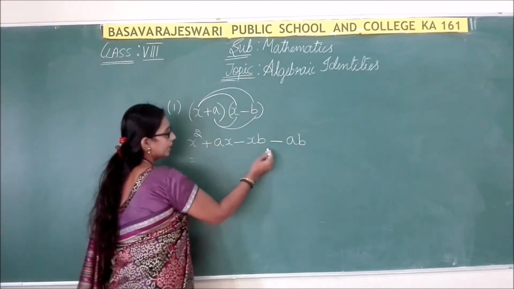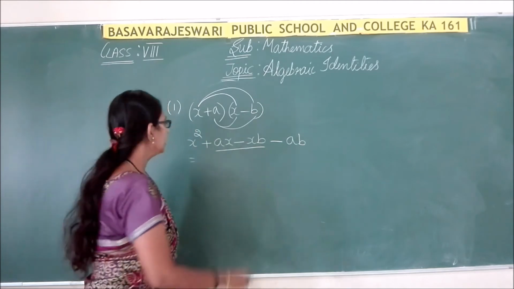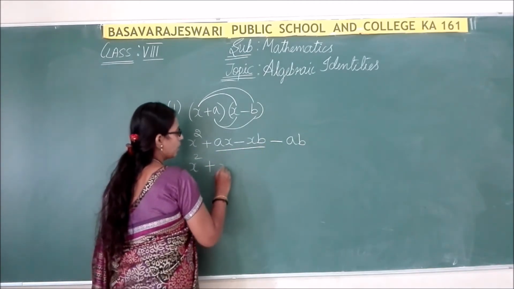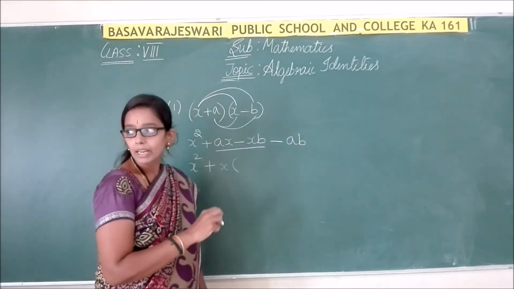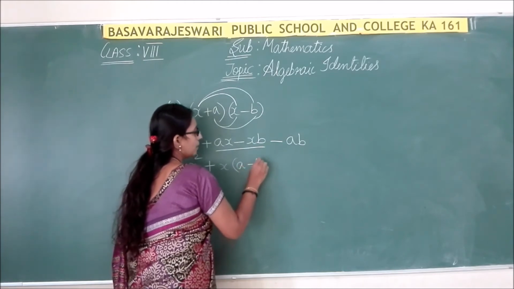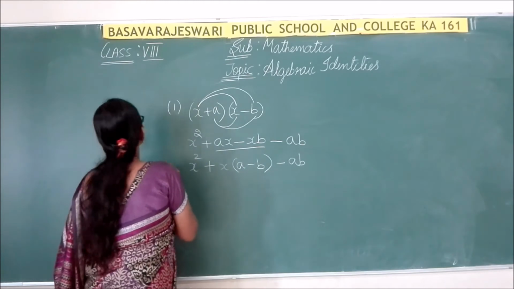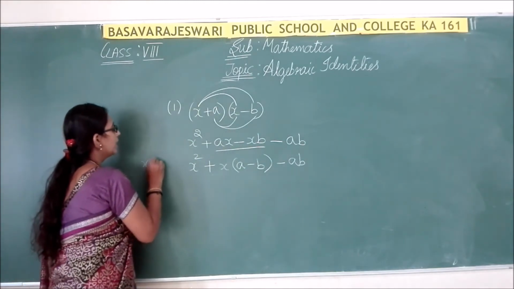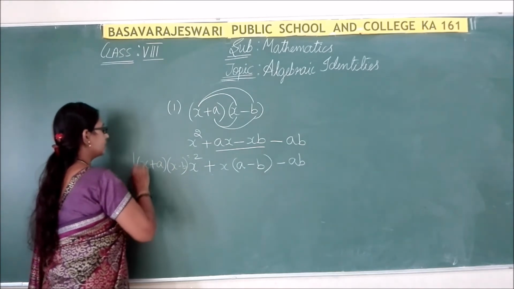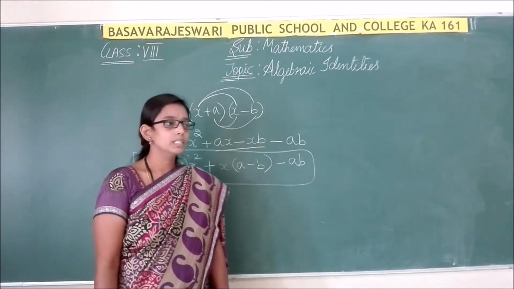So now once again I can take the common term. Here if you observe, we can find x as common. So here x square plus x outside, and the remaining terms inside are a minus b, minus ab. So this is the formula, the identity, to find x plus a into x minus b.